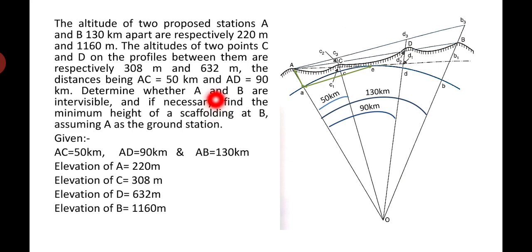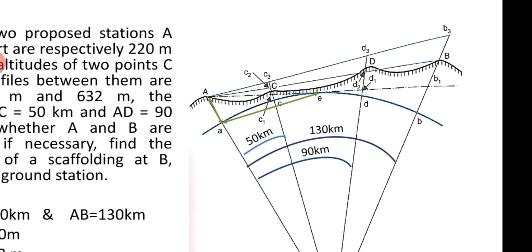Determine whether A and B are intervisible, and if necessary find the minimum height of scaffolding at B, assuming A as the ground station. Now, given AC is 50 kilometers, AD is 90 kilometers and AB is 130 kilometers. Elevations of A, B and C are given here. Then